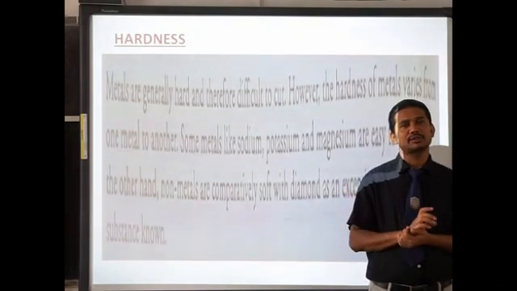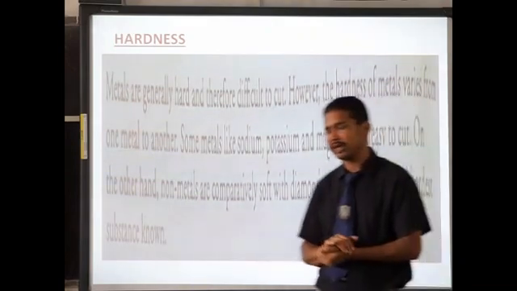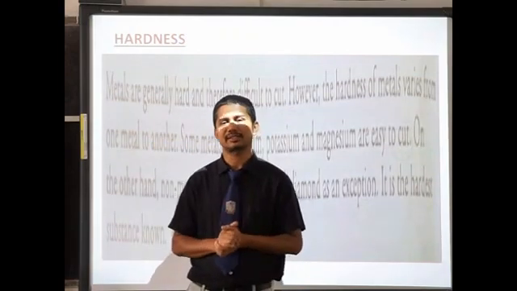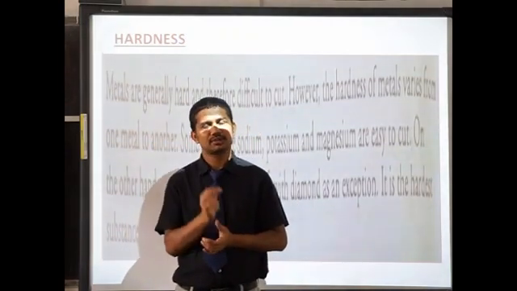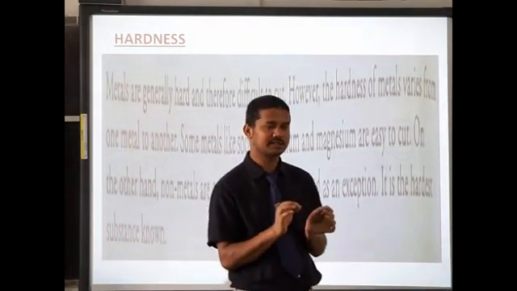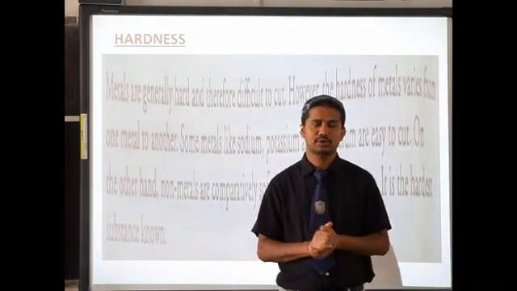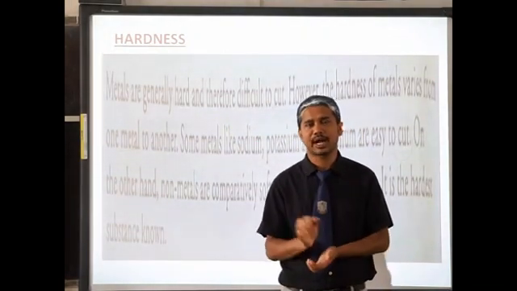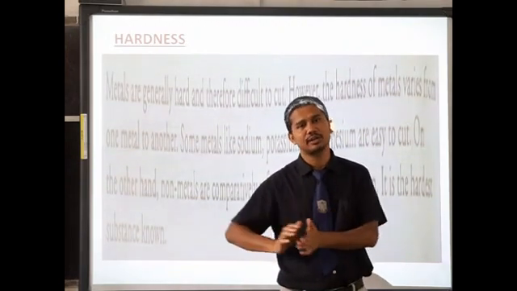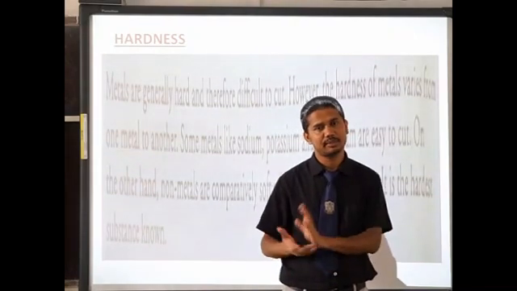In non-metals, one form of carbon, that is diamond. You are very much familiar with the substance diamond. Diamond is carbon. But diamond is the hardest substance known. So being a non-metal, diamond is very hard. The rest of all non-metals are soft.